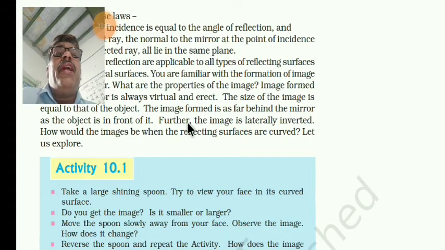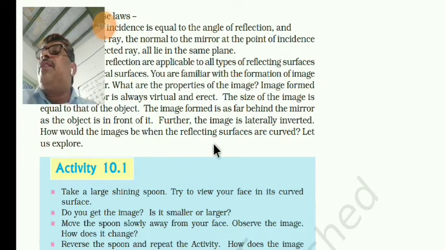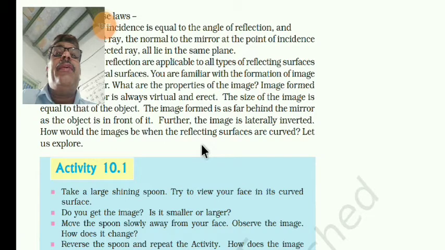Now, what do real image and virtual image mean? A real image is formed when the light rays actually meet. It can be obtained on a screen. So you will get it on the screen and it is inverted. Inverted means reversed, you know, upside down we are able to see.